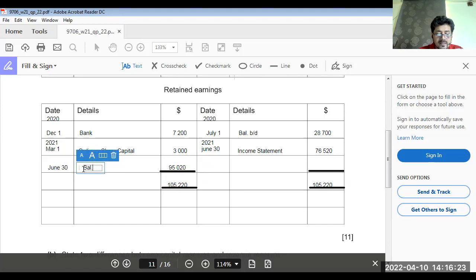Now, 2021, July 1st, balance BD 95,000. Done.